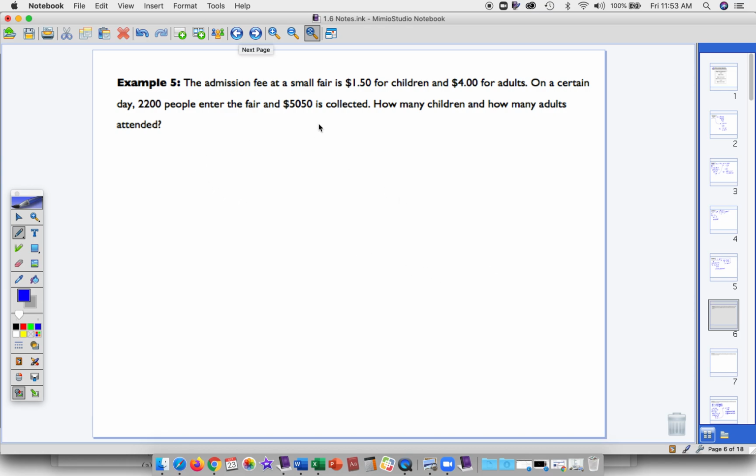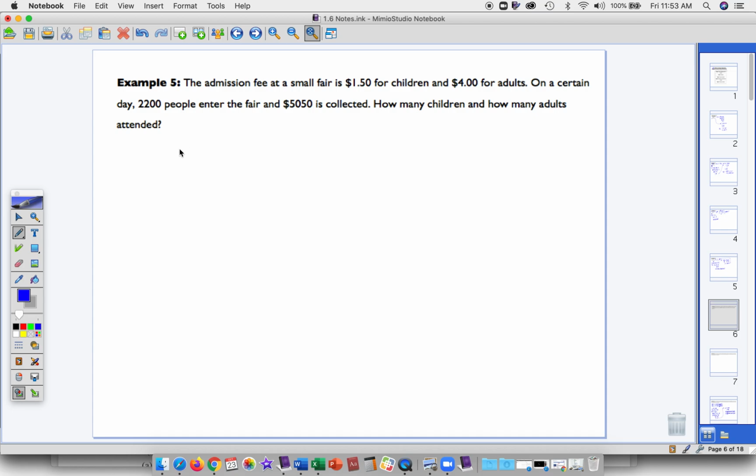Okay, word problems. So we have the admission fee at a small fair is $1.50 for children and $4 for adults. Excuse me. On a certain day, 2,200 people enter the fair and $5,050 is collected. So how many children and how many adults attended?